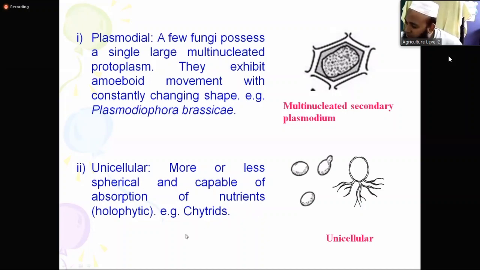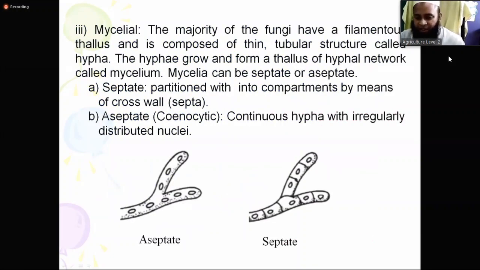Maybe some professor will come later on. We four professors will discuss all of the things to you. I will give you a basic knowledge. So chytrid is a group of fungus. They have unicellular thallus. Another example is yeast. You may have heard of yeast, one type of fungus. They also have a single cell body. So these are unicellular. That is very, very important.